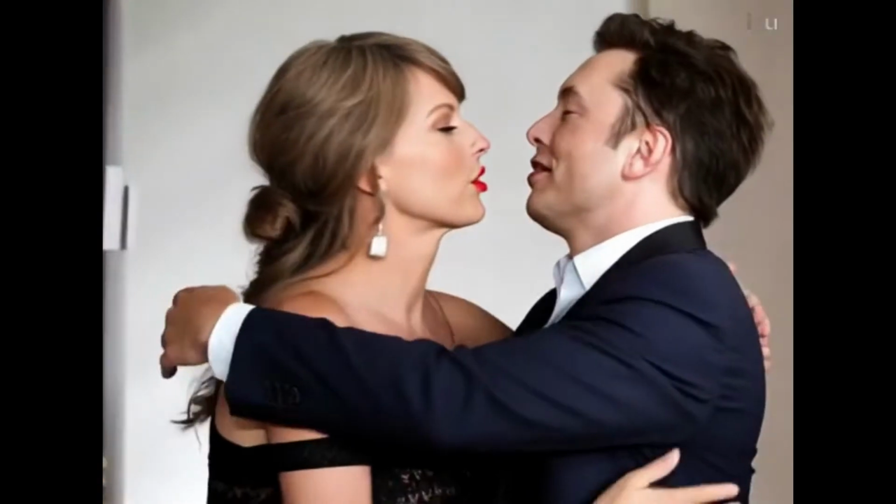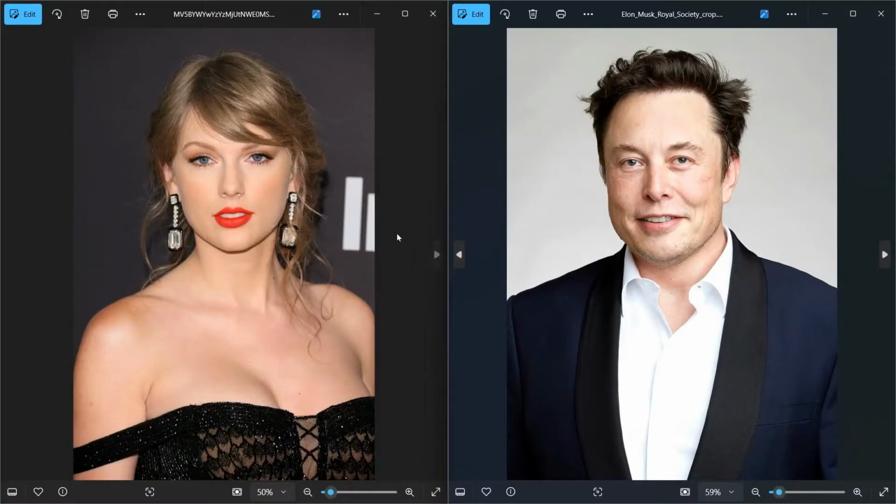These types of kissing videos are currently viral everywhere. I'll tell you how you can create them. I have these two pictures of Taylor Swift and Elon Musk. First, we need to combine them.